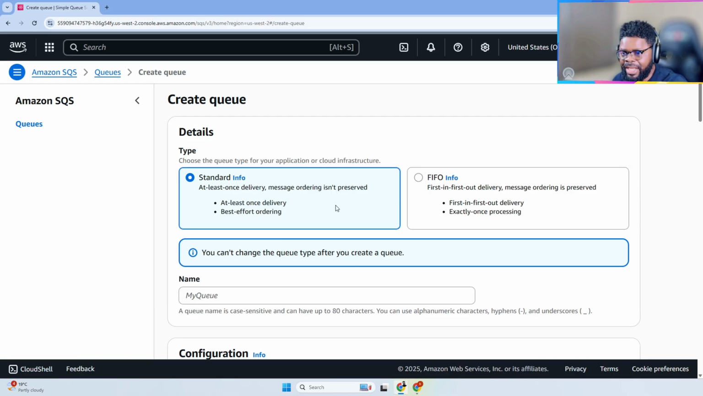FIFO has less throughput, but you can make it get more throughput. It's just that there's some customization that you need to do. But standard, obviously, you need to understand one is really ordered, the other doesn't follow a strict ordering. Okay, so I'm just going to call it my queue. It's as simple as that.